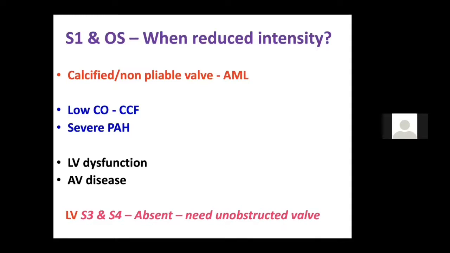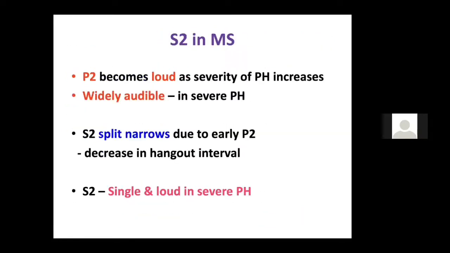We know that both LV S3 and LV S4 are absent in mitral stenosis. Never say that LV S3 and LV S4 is present with mitral stenosis, because you need an unobstructed valve for both of these, and that is why in MS you never get an LV S3 or an LV S4. What about the S2 in mitral stenosis?